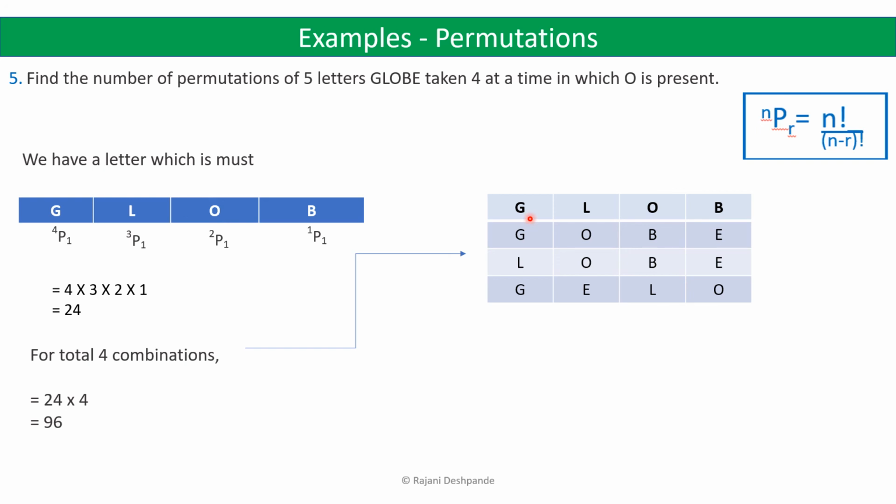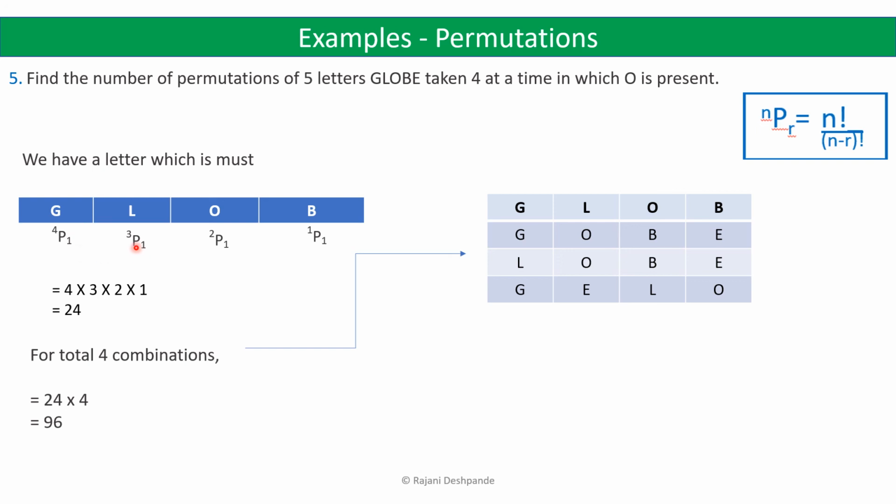Now we will find out for each of the combinations in how many ways we can form the different words. So suppose we take the first one, GLOB. Now we have GLOB here. So again you can rearrange the letters and form different words here. So if we take the first position, then we can fill the first position with any one of the four letters G, L, O, B. So that can be done in 4P1 ways.